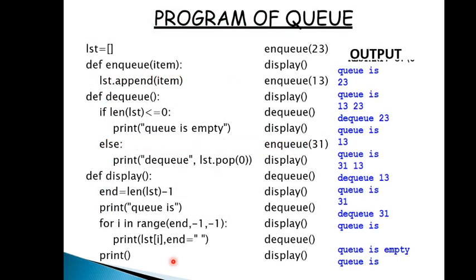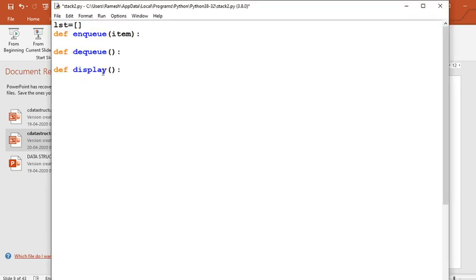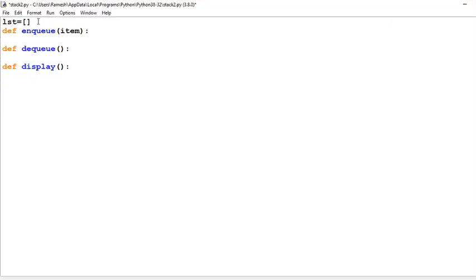Now coming to our program, this is our program. This we will see practically in our IDLE. Now this is our IDLE. There are three functions: enqueue, dequeue, and display.